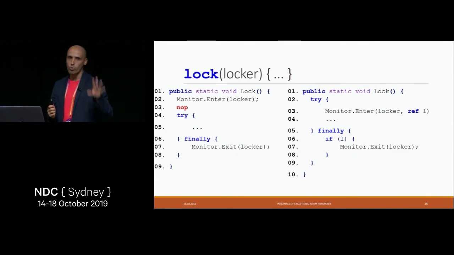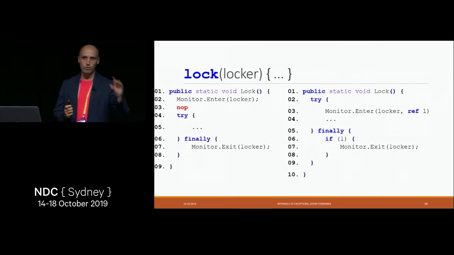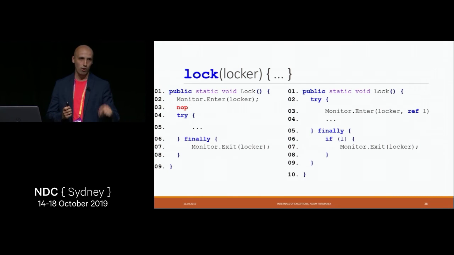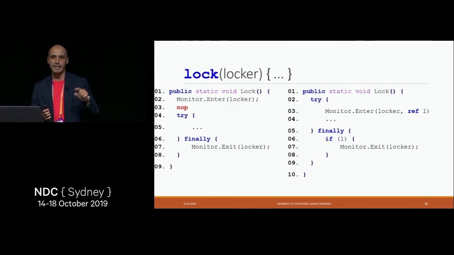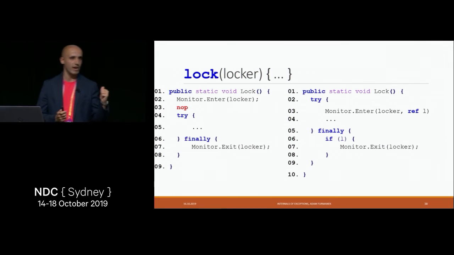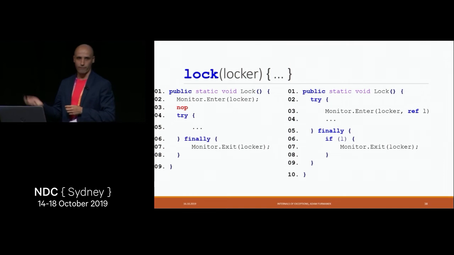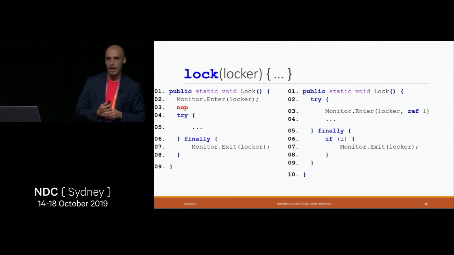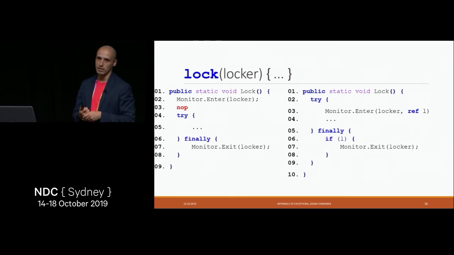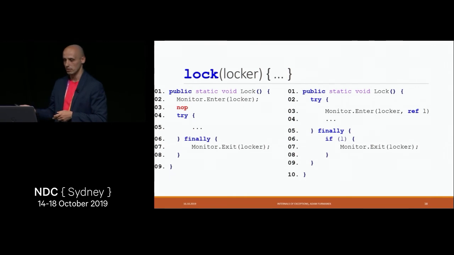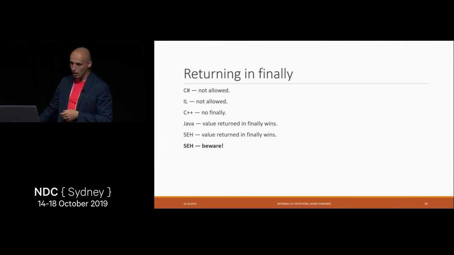But if you have no guarantee that there is nothing between you taking the lock and entering the try block, then it may happen that at some point you will get a very nasty deadlock because of code like this. So just beware that if you follow the pattern on the left, it may crash one day, depending on whether everything is fine or whether there is some optimization under the hood.